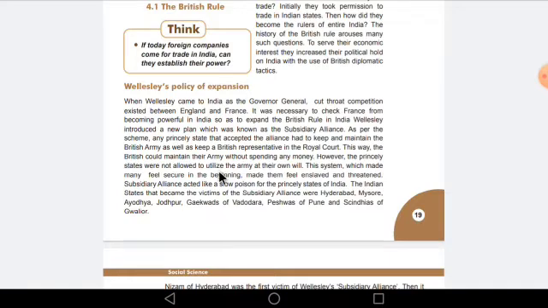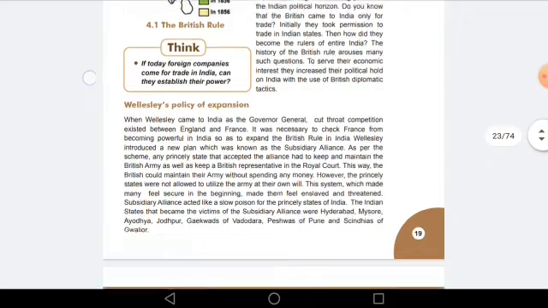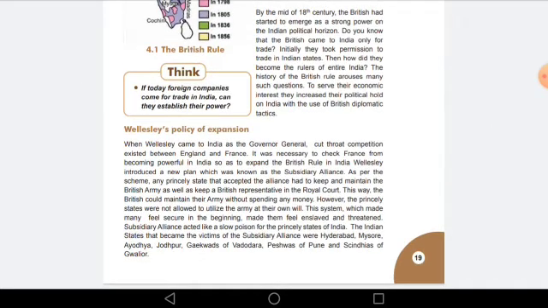For example, if there is a state and a king ruling over it, and that king accepts the subsidiary alliance system, their own army will not be there. Instead, Britishers will provide the army to that particular state, and all of that will be maintained by a British ruler. Along with that, there was a rule that one person of the Britishers would be there in their court.